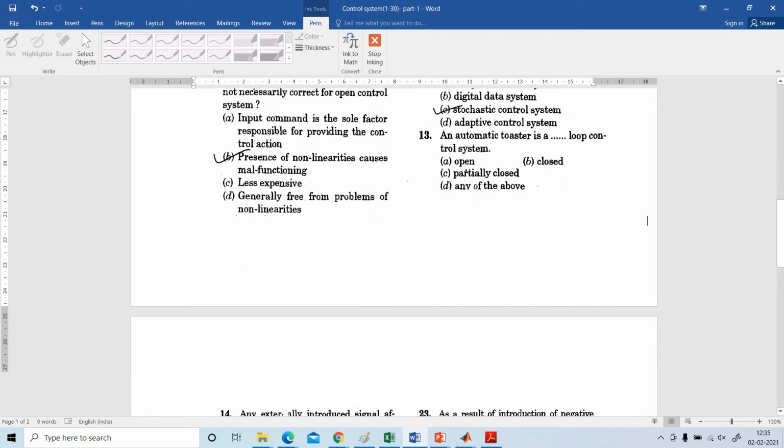Next, the automatic toaster is a what control system? Open, closed, partially closed, any of the above. It is an open loop control system. It will not check whether the quality of the bread is good or bad.